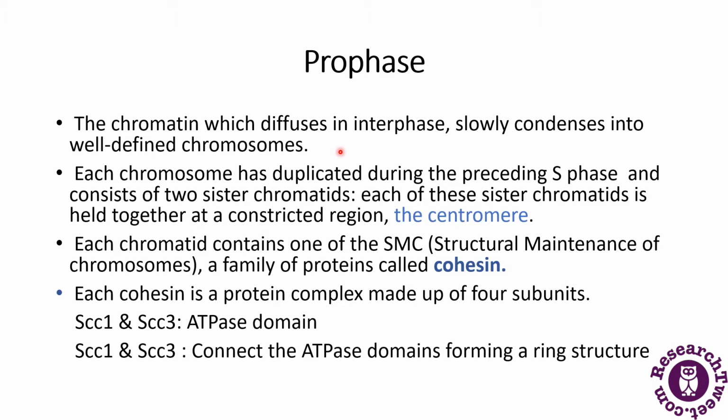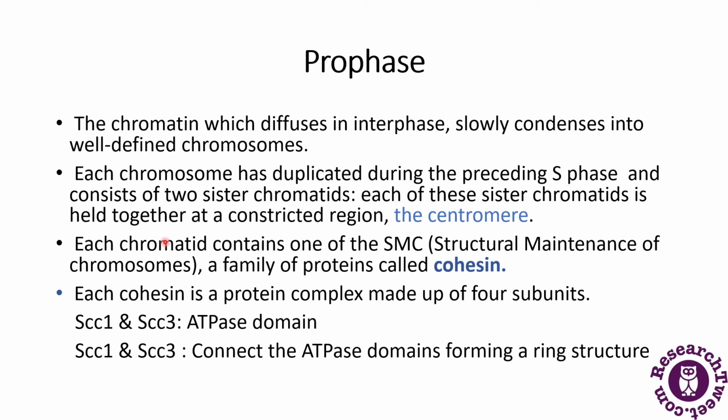This slowly condenses to form the well-defined chromosomes. Each chromosome has duplicated during the preceding S phase, and they consist of two sister chromatids. Each of these sister chromatids is held together by a contracted region which is called the centromere. S phase is the synthesis phase where the DNA replication takes place.